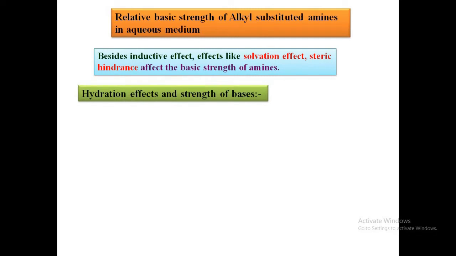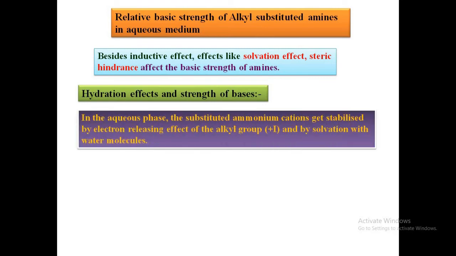In the aqueous phase, the substituted ammonium cations get stabilized by electron releasing effect of the alkyl group, that is positive inductive effect, and by solvation with water molecules.